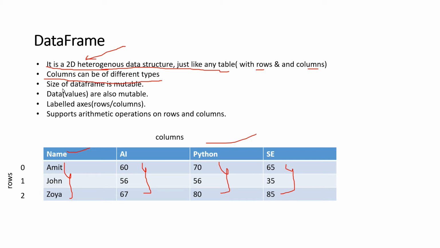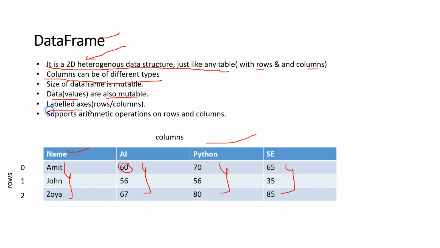Next is, size of data frame is mutable. That means if you want to add any column or add any row, or delete any row or delete any column, that is possible in a data frame, which is not possible in series. Now data, that means the values, are also mutable. That means if you want to change any value inside the data frame, you can do that. In series also that facility was available, so here also you can change the data.